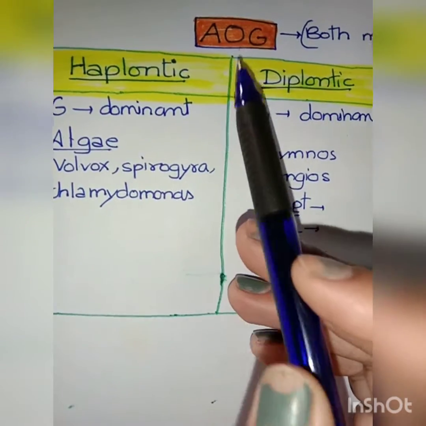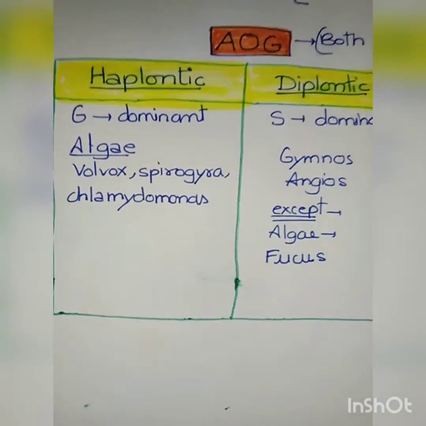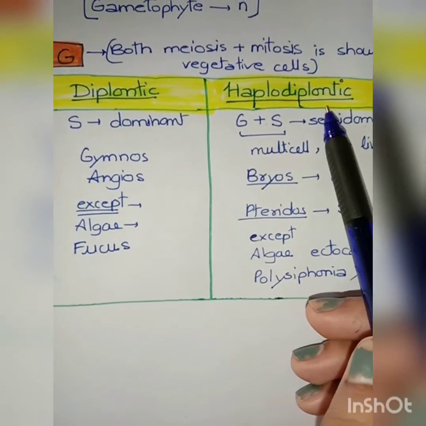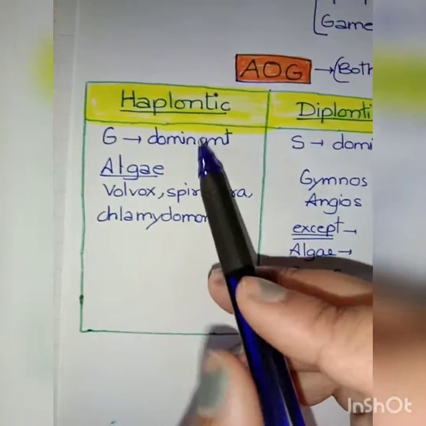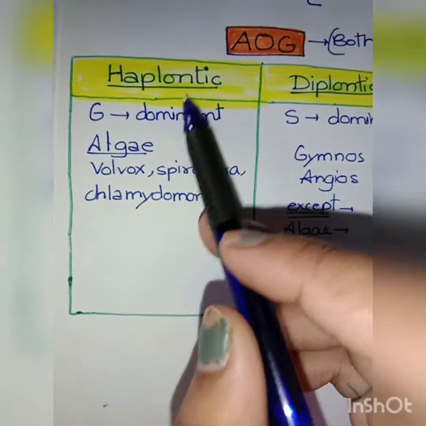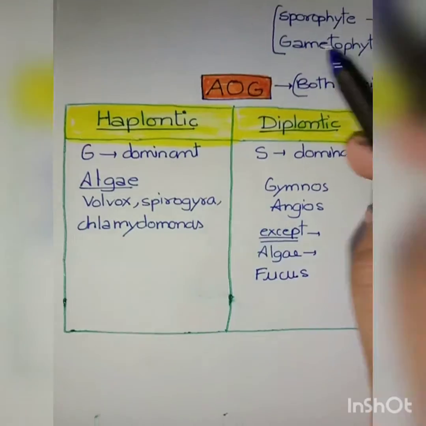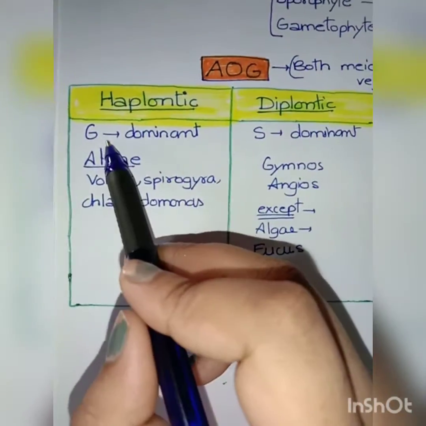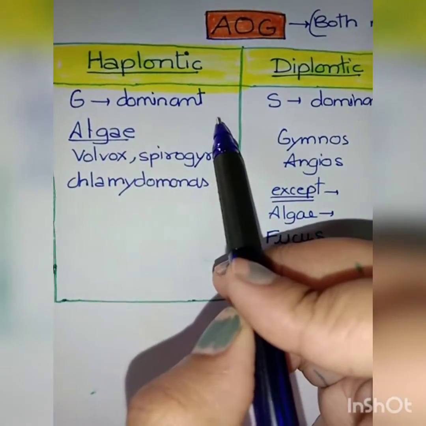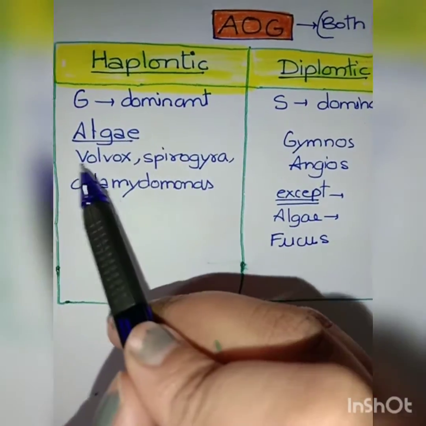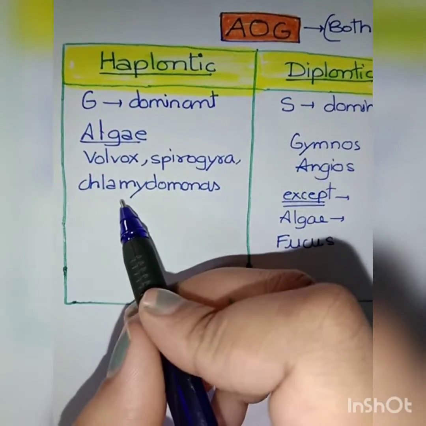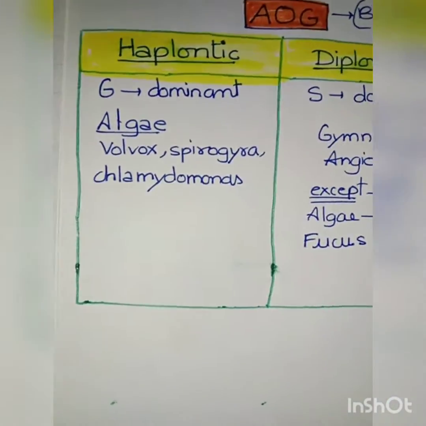Alternation of generation shown by the plants is of three types, that is haplontic, diplontic, and haplodiplontic phase. Okay, now haplontic means related to haploid, and we read that gametophyte is haploid in nature. Hence, in case of haplontic life cycle, the gametophyte is dominant. Okay, examples are algae, that is Volvox, Spirogyra, Chlamydomonas. Okay, these are the examples.